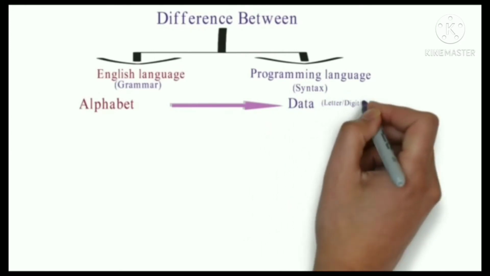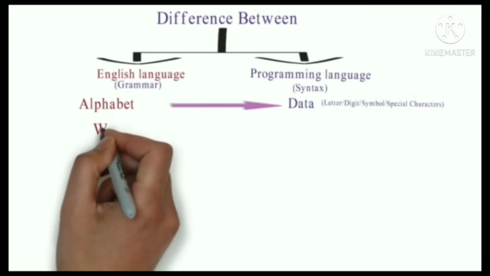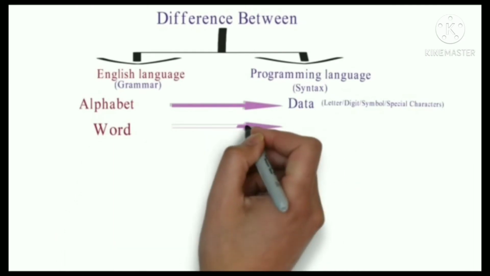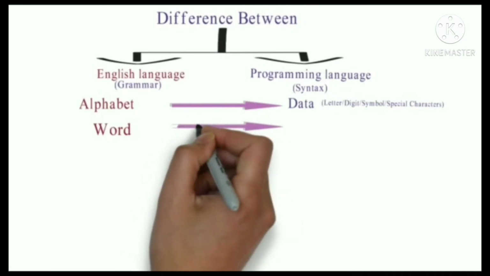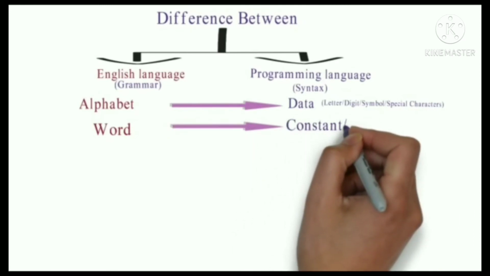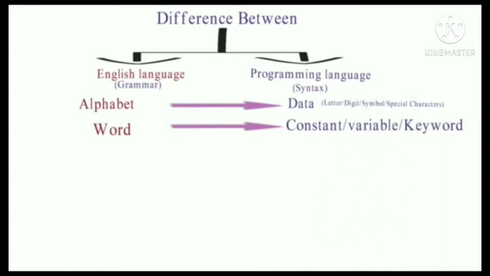That means it is a collection of letter, digit, symbol or special character. Next we have to study word, that is a collection of alphabet. And here in the programming language we have to study constant, variable and keyword, that is a combination of data.